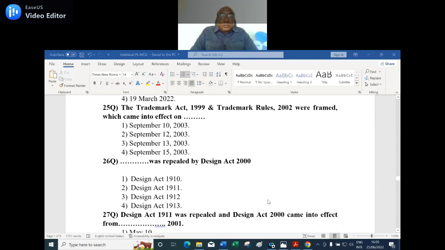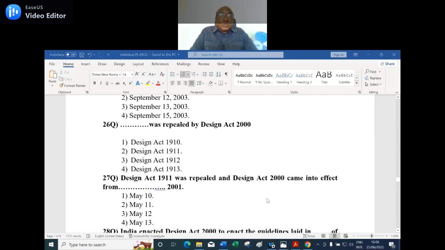26th question. Dash was repealed by the Design Act 2000. Number 1, Design Act of 1910. Number 2, Design Act of 1911. Third option, Design Act of 1912. Fourth option, Design Act of 1913. Sir, option 2, Design Act 1911. You are right. Option 2 is the right answer. The Design Act of 1911 was repealed by the Design Act of 2000.